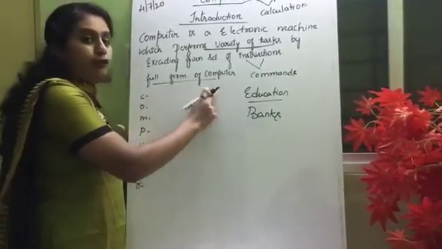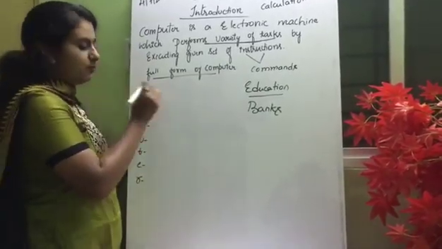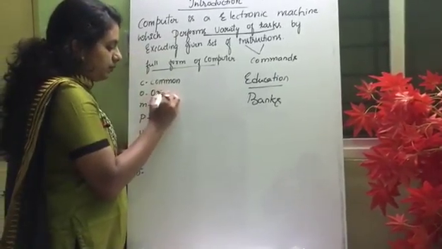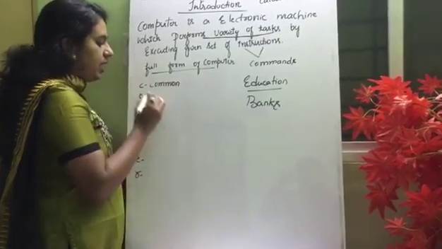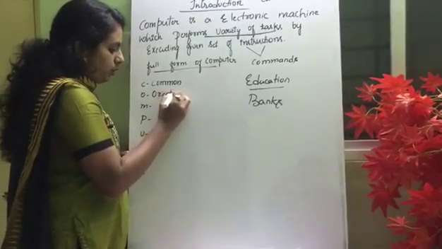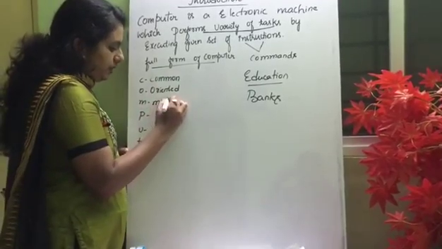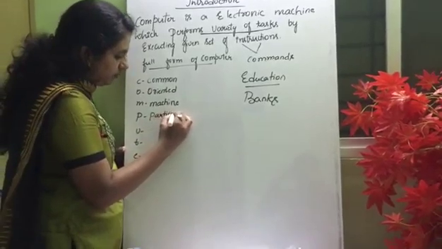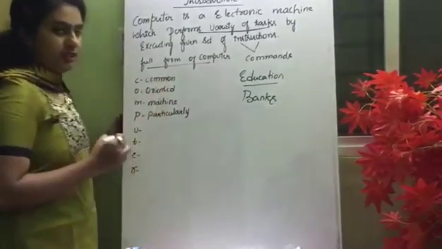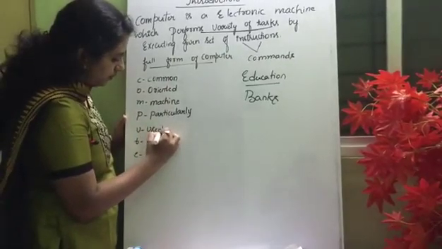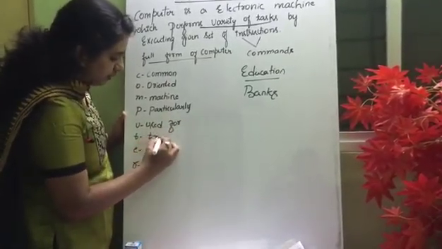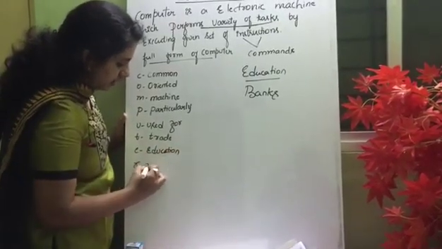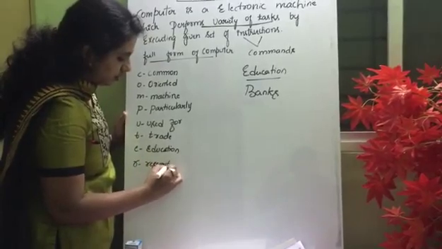Now we'll see what is the full form of computer. What does C stand for? C stands for common, O stands for oriented, M stands for machine, P stands for particularly, U stands for used, T stands for trade, E stands for education, and R stands for research.